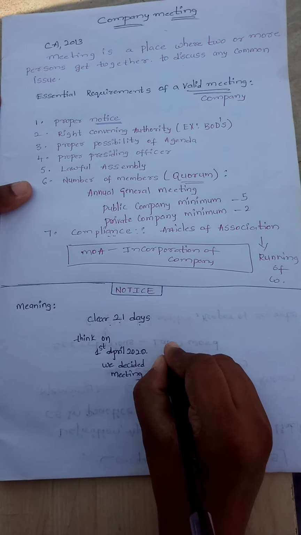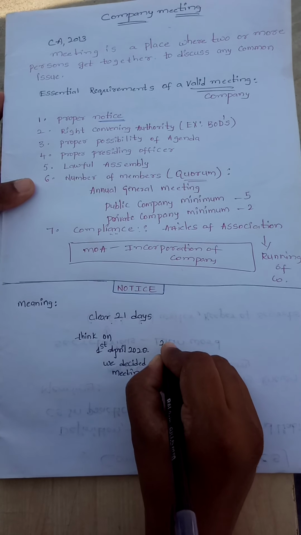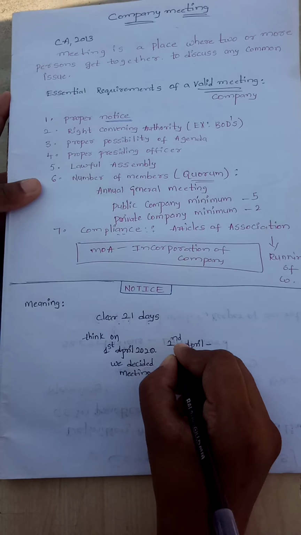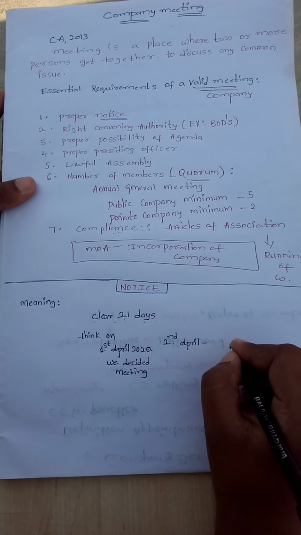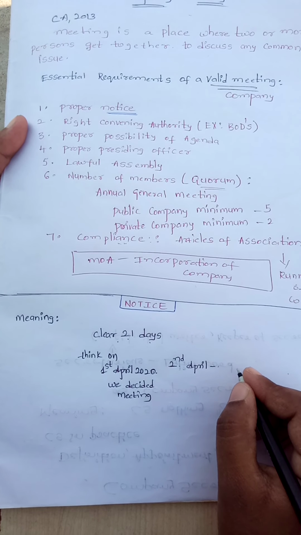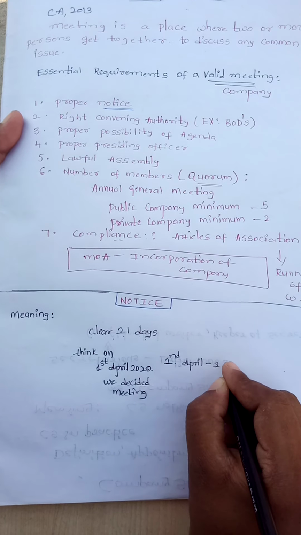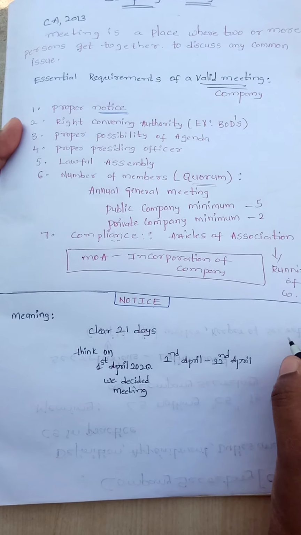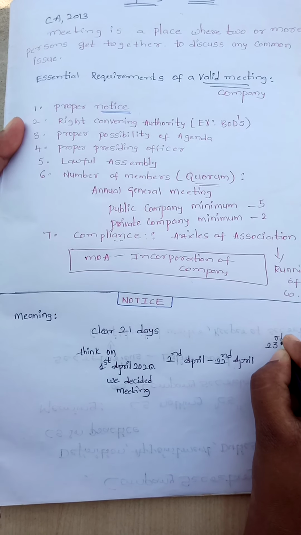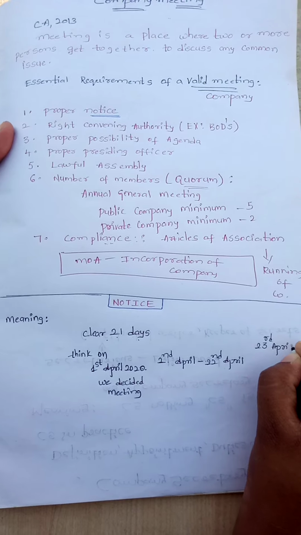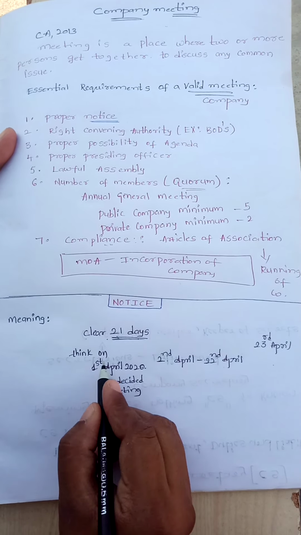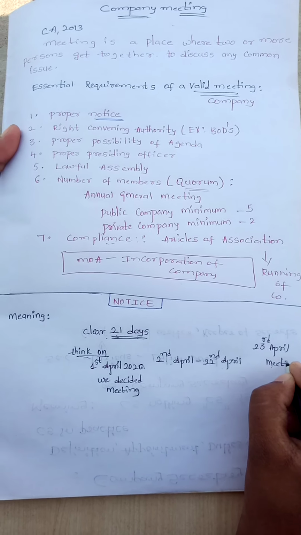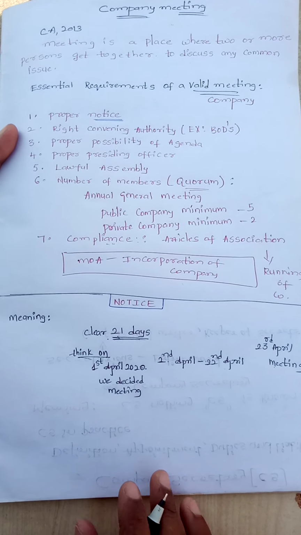From this, the 21 days will be 2nd of April to 22nd April. That means they decided to conduct the meeting on 23rd of April. So these 21 days will not include the date of declaration and the date of meeting. Hope you understood the meaning of notice.